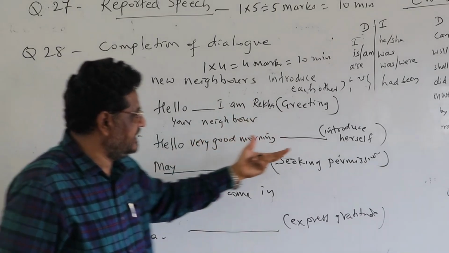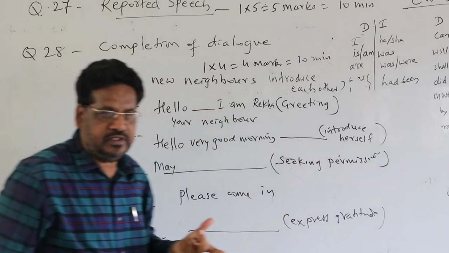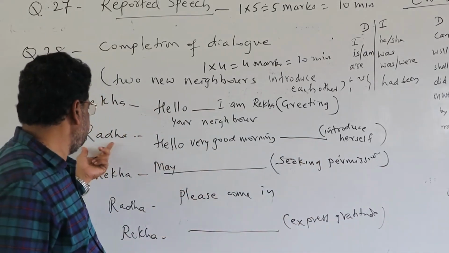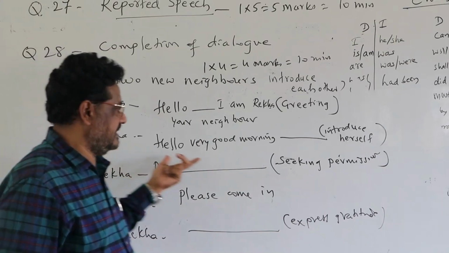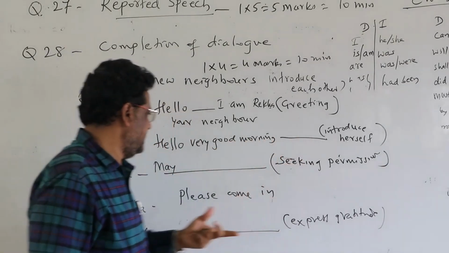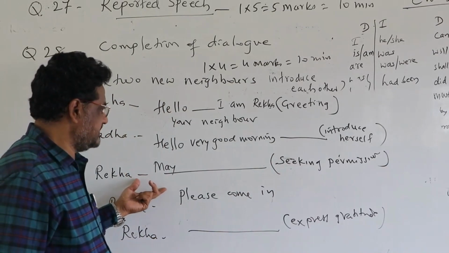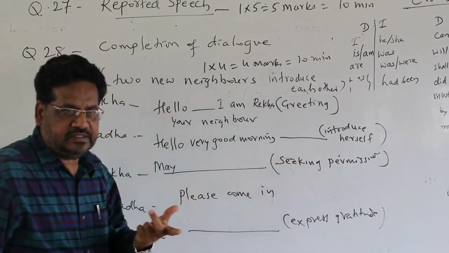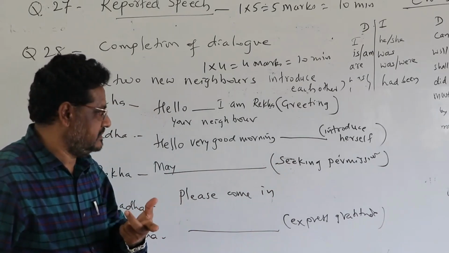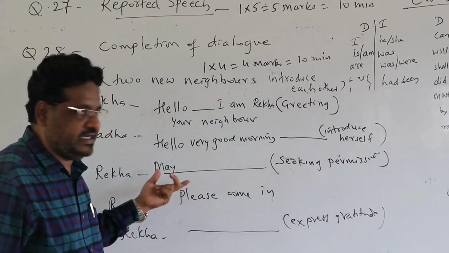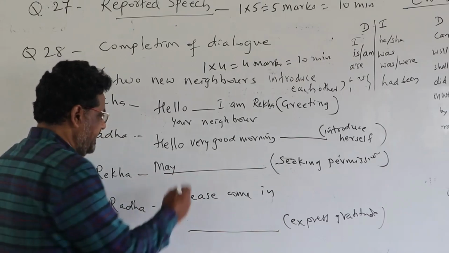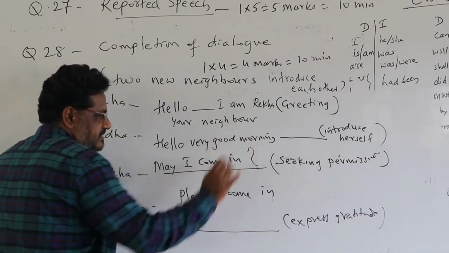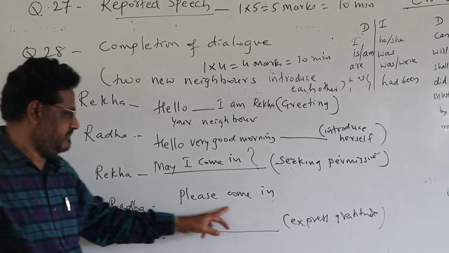Answer is already there. Then introduce yourself. How do you introduce? I am Mr. S.M. Shaikh. So, myself is. In that way, she says, I am Miss Radha. Then she is seeking permission. How does the student take permission from the teacher while entering the class? In the same way: may I come in? Yes, the question mark. She said, please come.